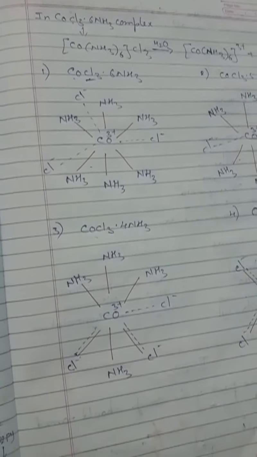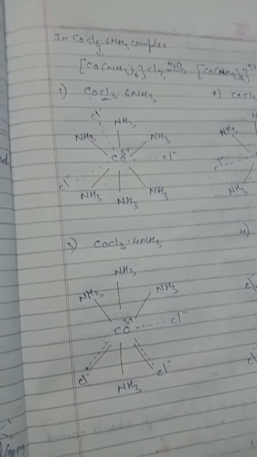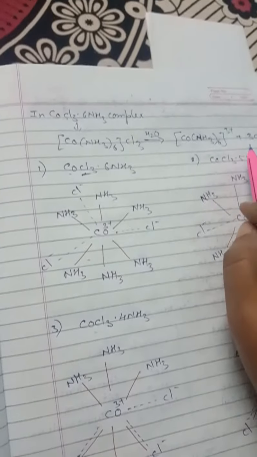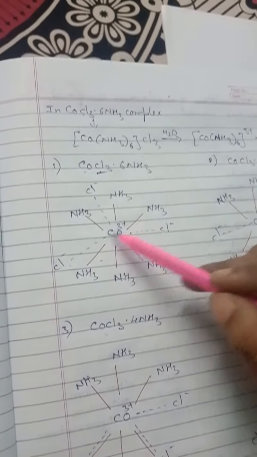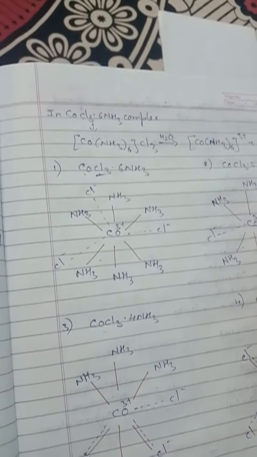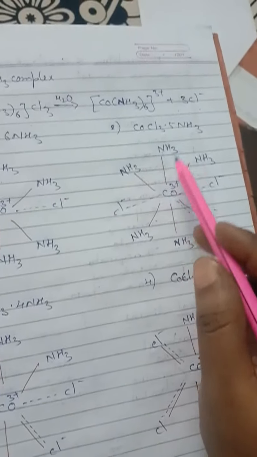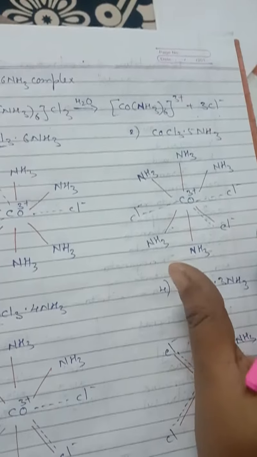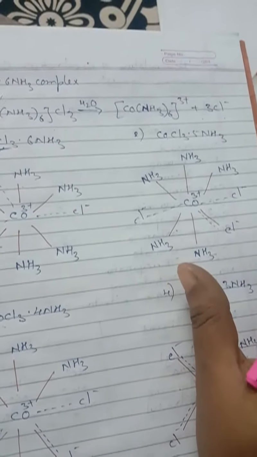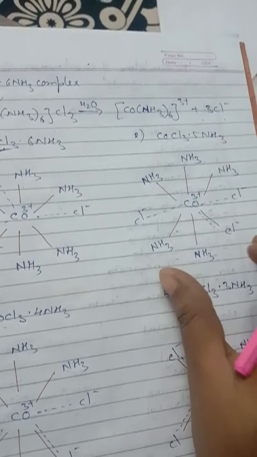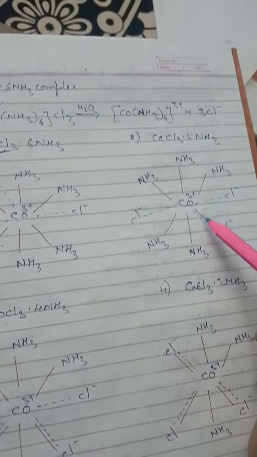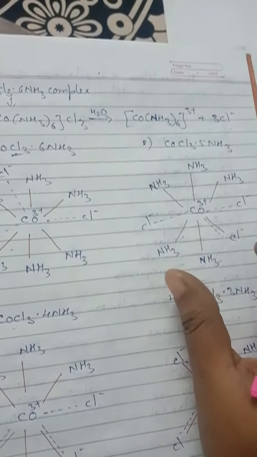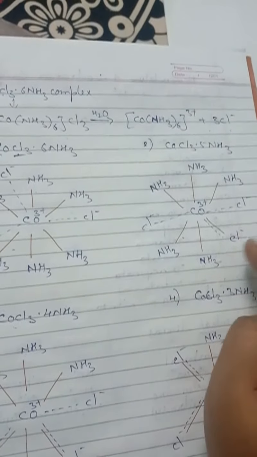So in the CoCl3 6NH3 molecule, when it is dissolved in water, 3 chloride ions are coming out. So they are satisfied with 3 primary valency. In the CoCl3 5NH3 complex, primary valency of cobalt is satisfied by 3 chloride ions, and the secondary valency is satisfied by 5 ammonia and 1 chloride ion, isn't it? So one chloride ion satisfies both primary valency and secondary valency.